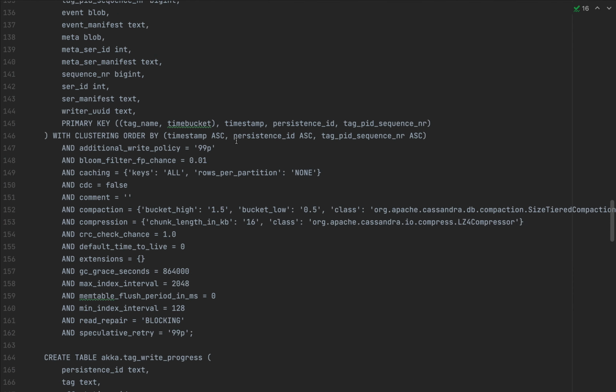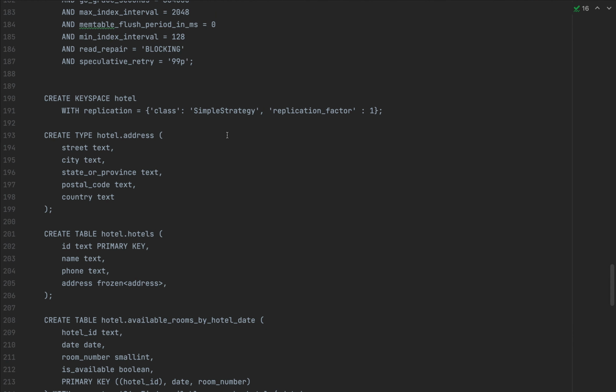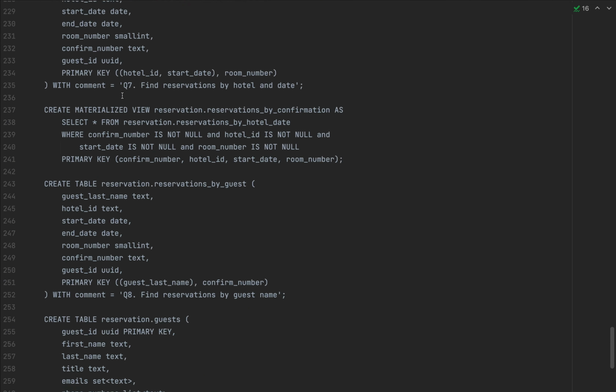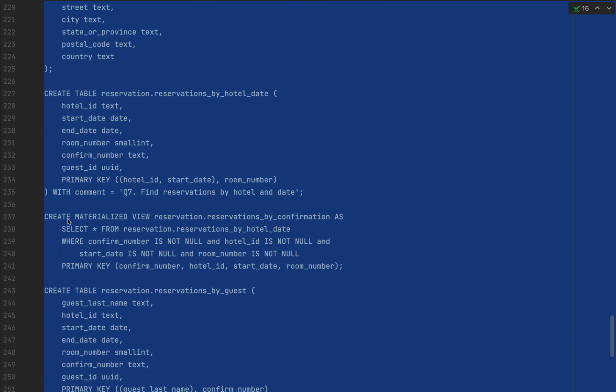And we are going to also have some hotel and reservation related tables. So I'm going to copy all of this from create key space hotel all the way to the end. And notice that in this case, we also have a materialized view. So depending on the Cassandra version that you have, and if you've enabled materialized views, the experimental feature in Cassandra, this may or may not work. In this particular video, I'm not going to use materialized views. So this command will fail, but I'm fine with that.